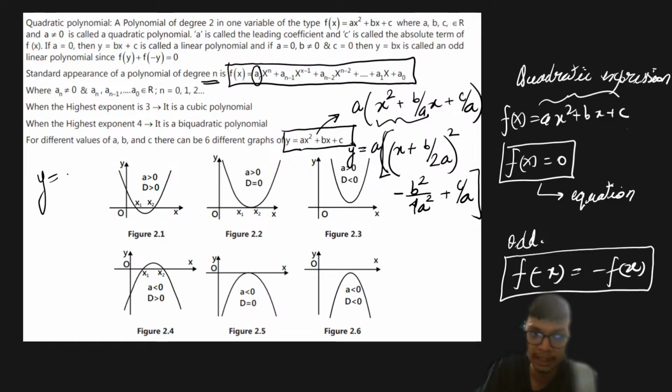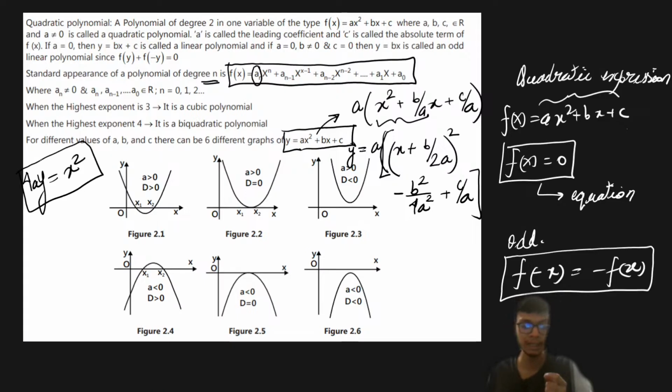Now what is the advantage of doing this? I am able to express this particular expression in the form 4ay is equal to x square, and we can see that this is y equals to some x square, which is a very obvious thing. That is a general equation of a parabola, right?